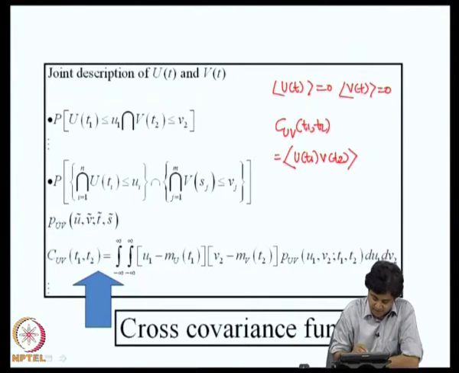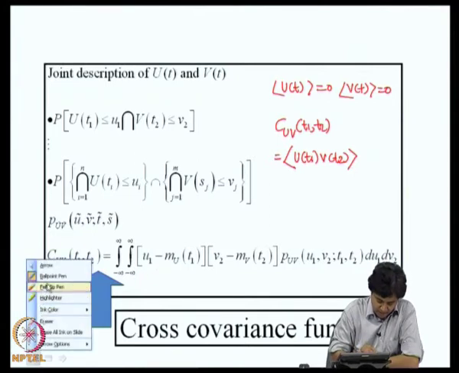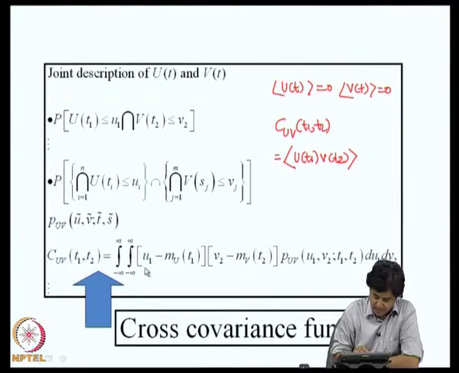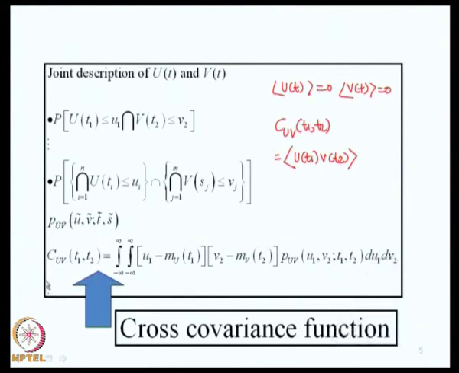If mean is not 0, this is what I have shown here, this is expectation of u of t1 minus mu of t1 times v of t2 minus mv of t2 into this density function, and this double integral gives the cross covariance function between u and v.